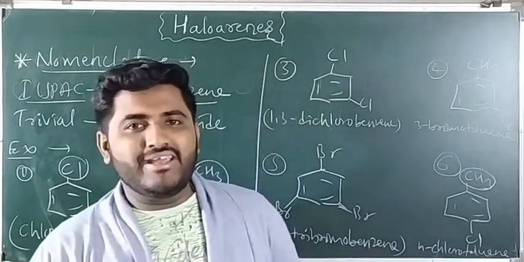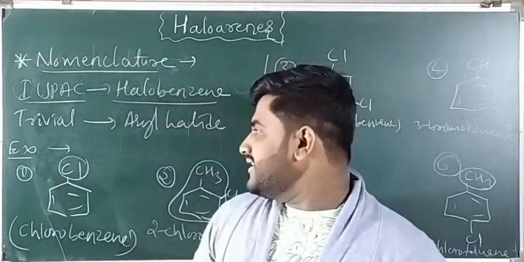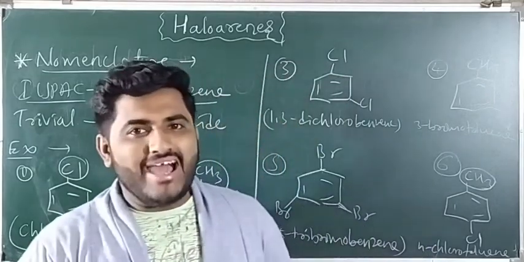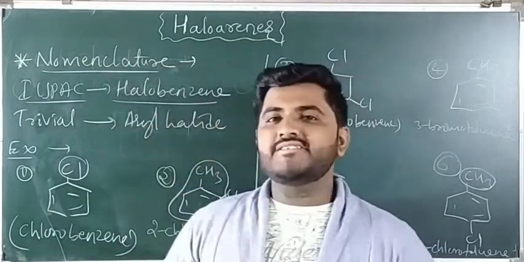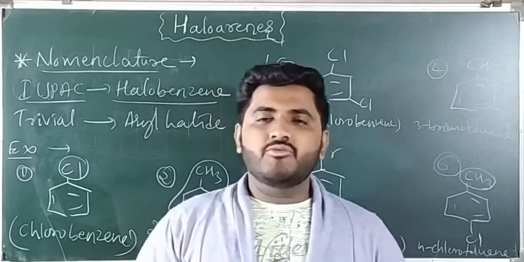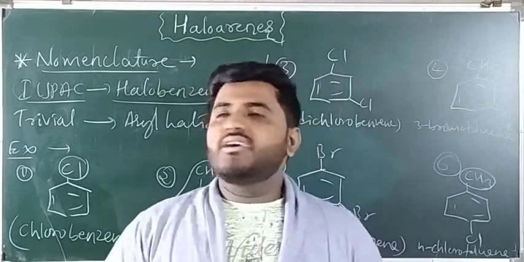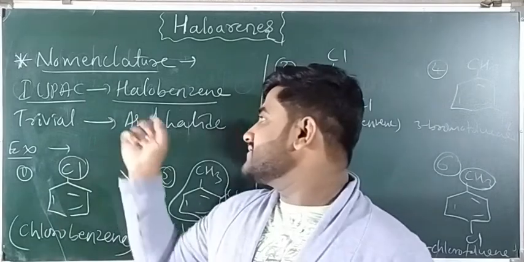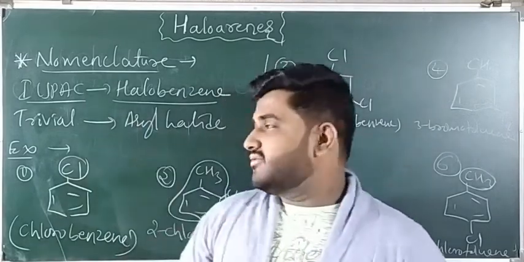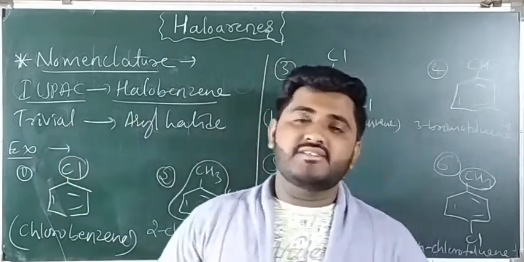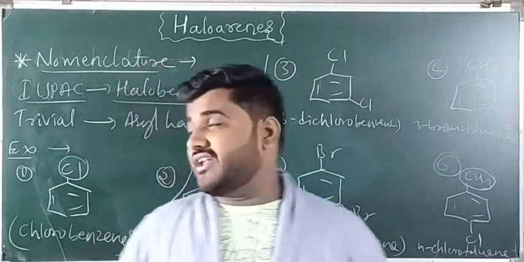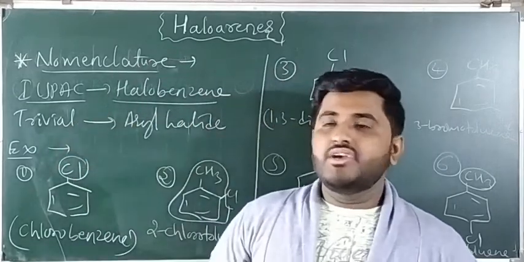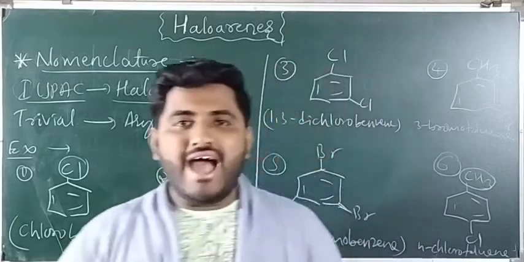So how do we name haloarenes? In the IUPAC system, haloarenes are named as a halobenzene, and if a CH3 group is present on the benzene, then the haloarenes are named as a toluene derivative. In the trivial or common system, we name them as an aryl halide. So this is regarding the nomenclature of haloarenes.